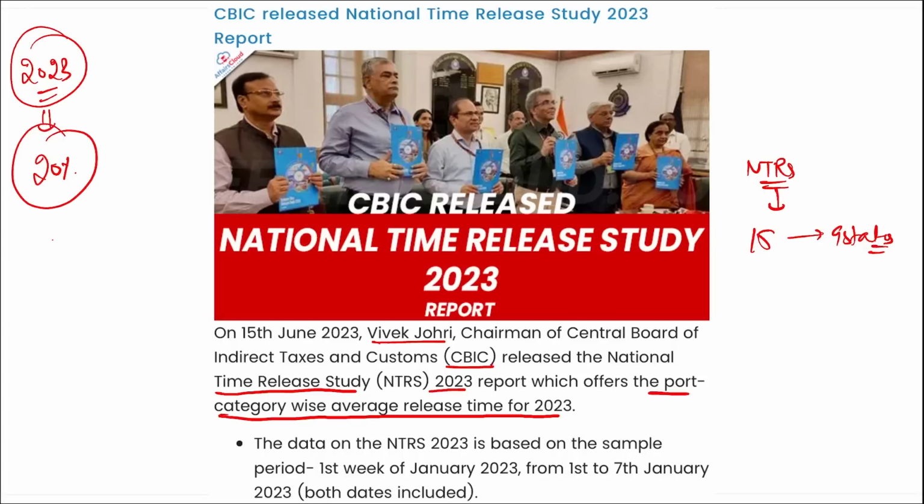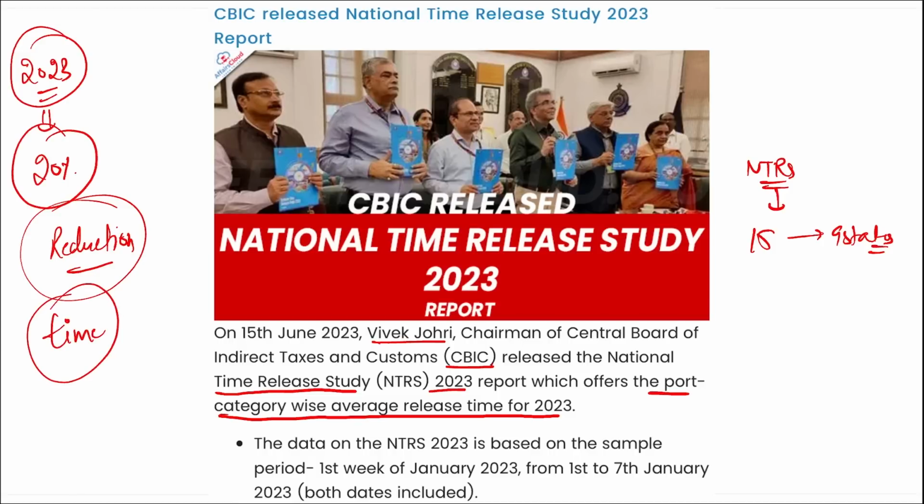So that means if there is a reduction in the average import release time, we can say we will be saving time. And not just time, if we are saving time, then we can use that time for another container, right? Like another port is there, or on that particular port there is another ship that wants to unload the goods, so that time can be utilized there.